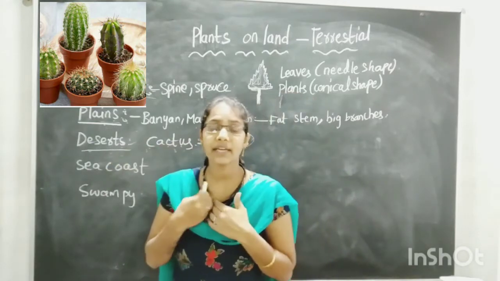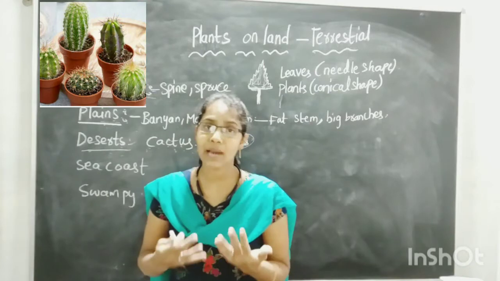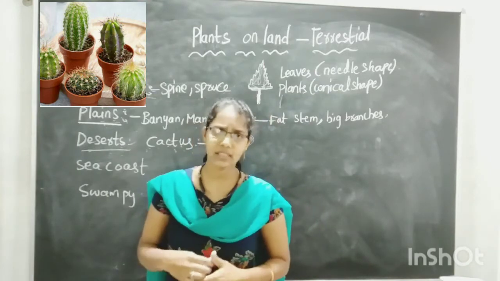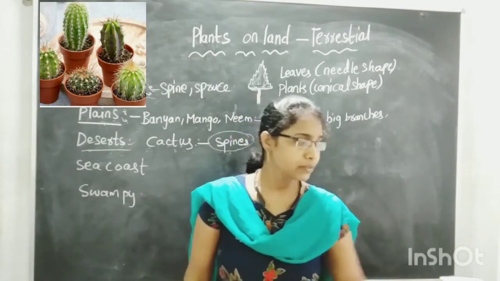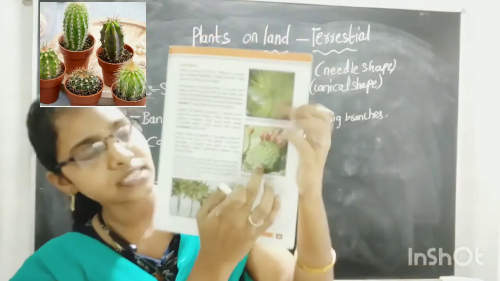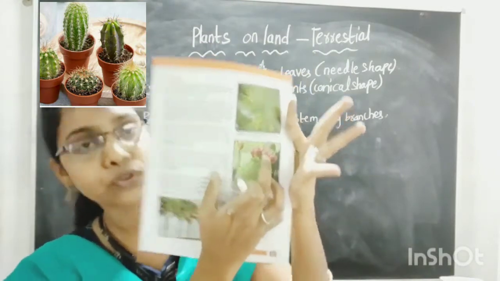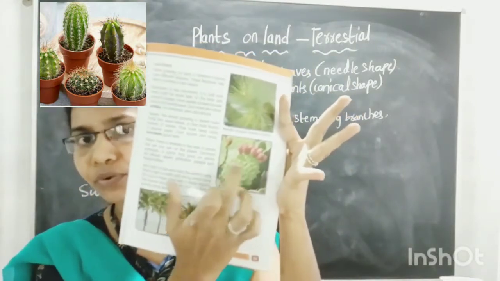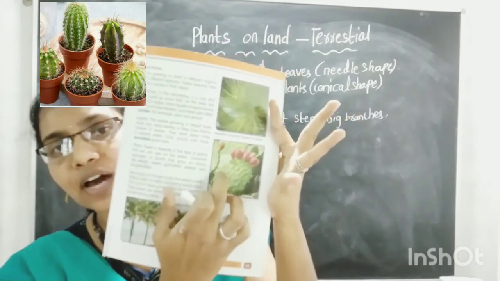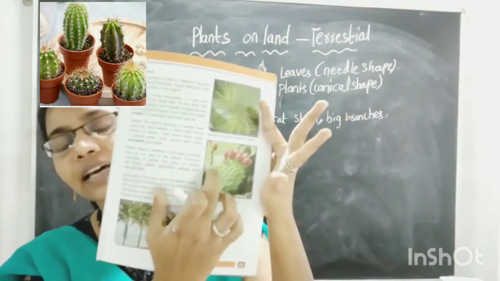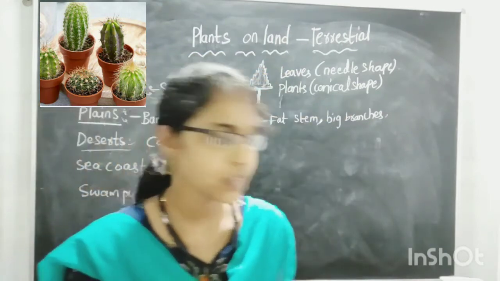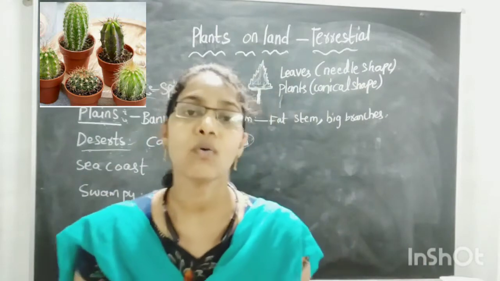In our homes you can see cactus plants. We grow cactus plants, right? So there are different types of cactus plants, children. For example, see here. This is a cactus plant. You can find fruits on them. These green structures are there. No, this green is not leaves, children. They are stems. They are filled with water.